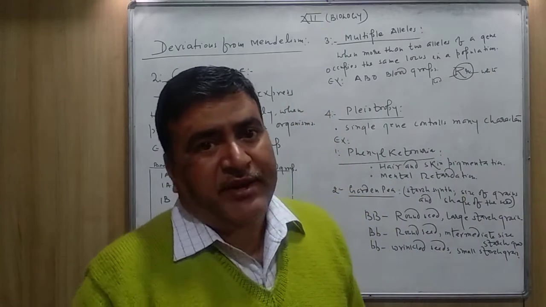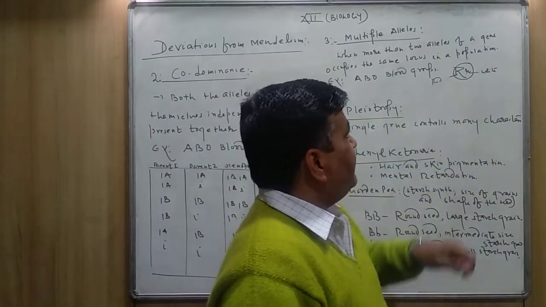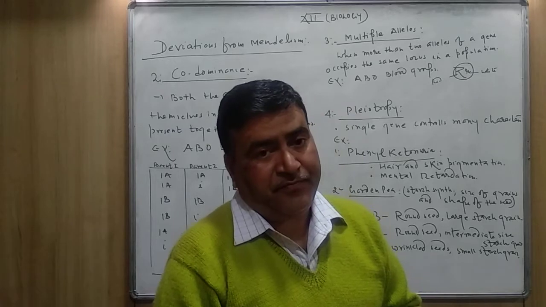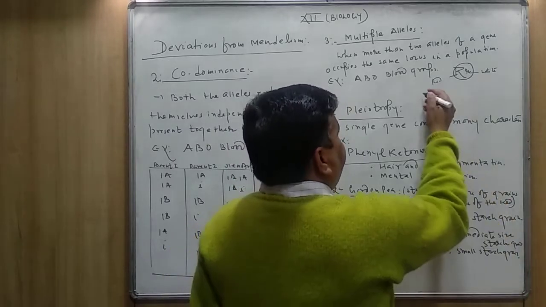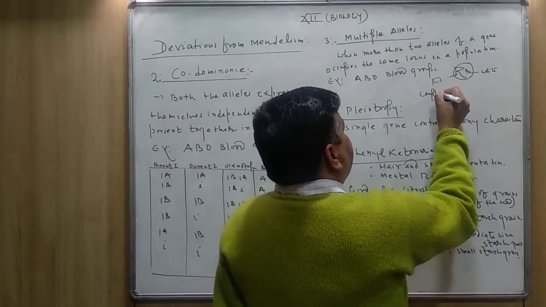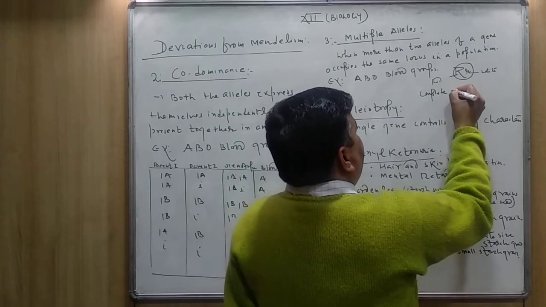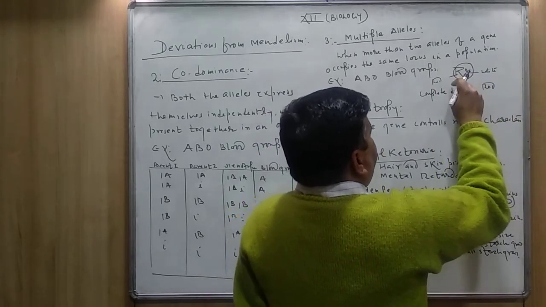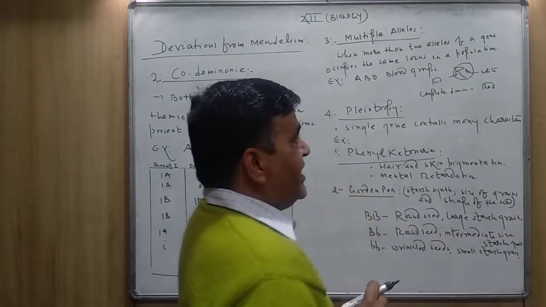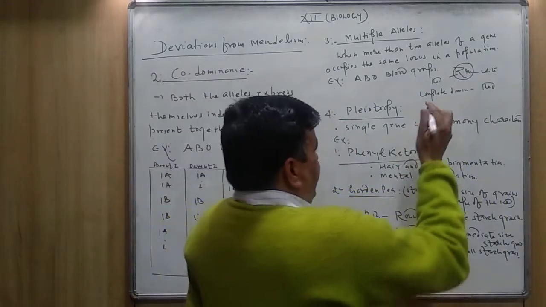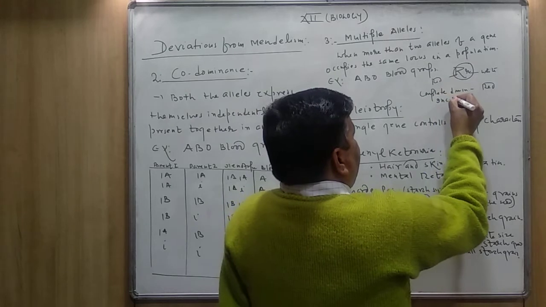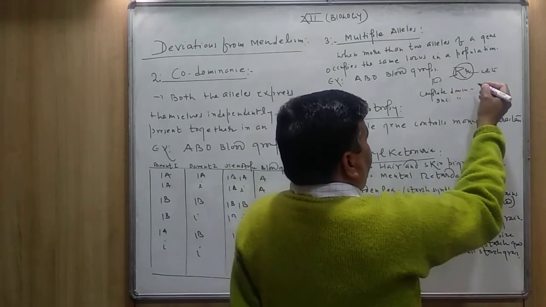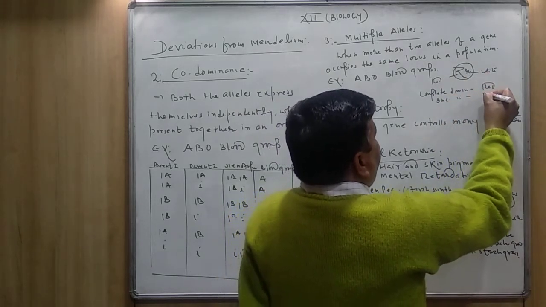In complete dominance, which was given by Mendel, it will appear red because red is dominant over white. In incomplete dominance, which is the deviation from Mendel, it will be pink.